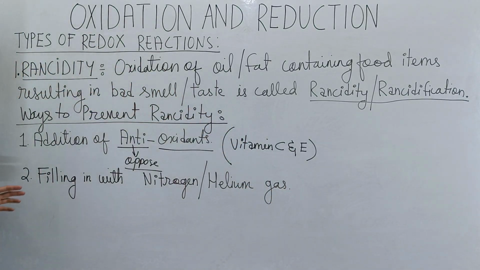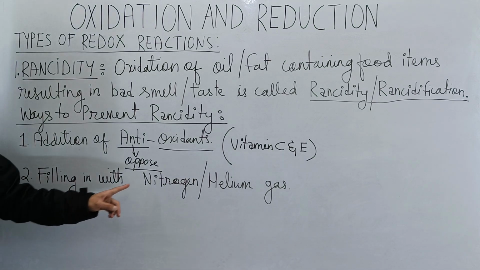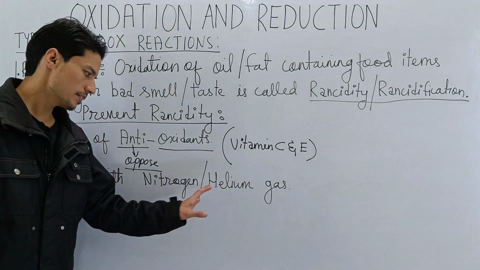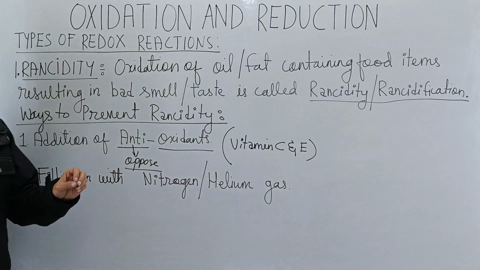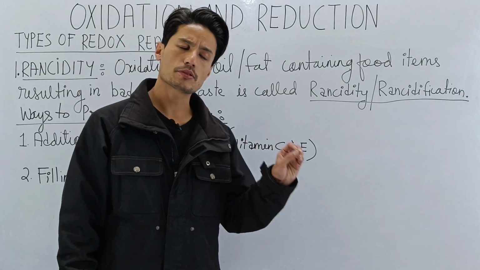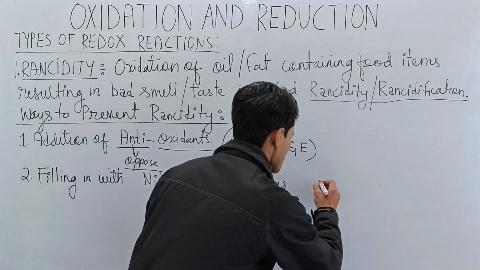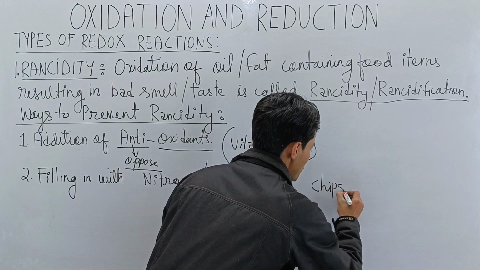The second way to prevent rancidity is filling in with nitrogen or helium gas. Now, what does it mean? First of all, let me tell you that this method is used by chips manufacturers. Okay, so we are all familiar with chips, isn't it?